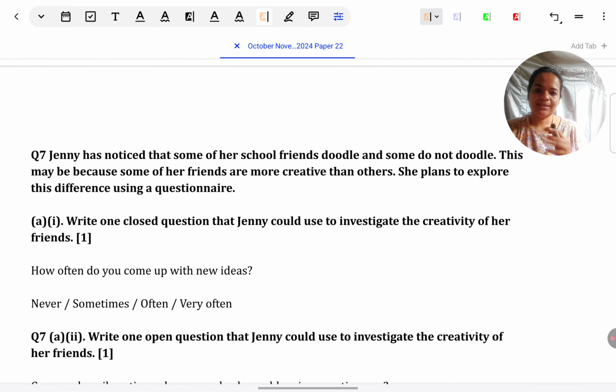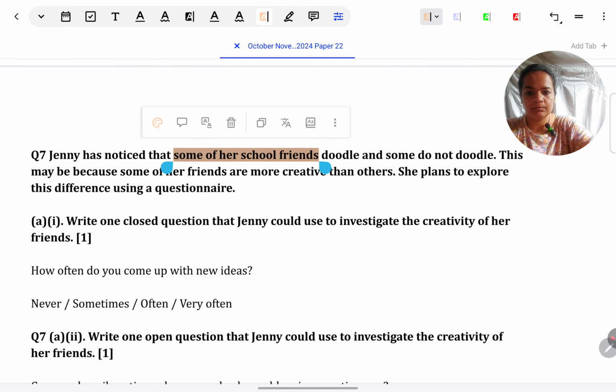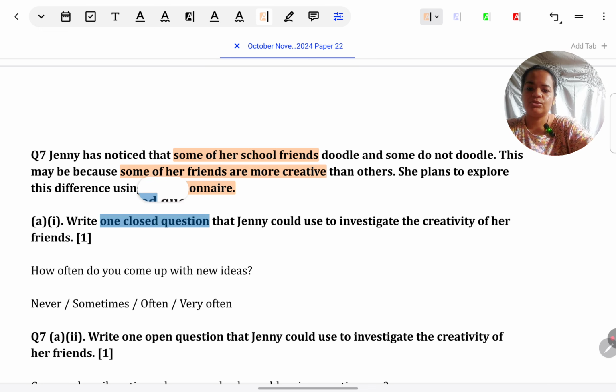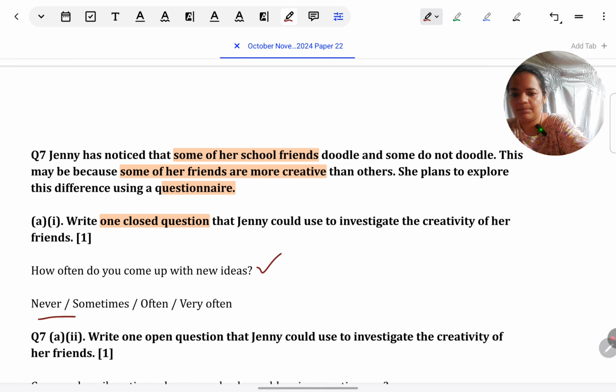Jenny has noticed that some of her school friends doodle and some do not doodle. This may be because some of her friends are more creative than others. She plans to explore this difference using a questionnaire. Write one closed question that Jenny could use to investigate the creativity of her friends. It's a very simple question indeed, but the most common mistake is not to give the response choices. Means just giving this part and not giving the part below.